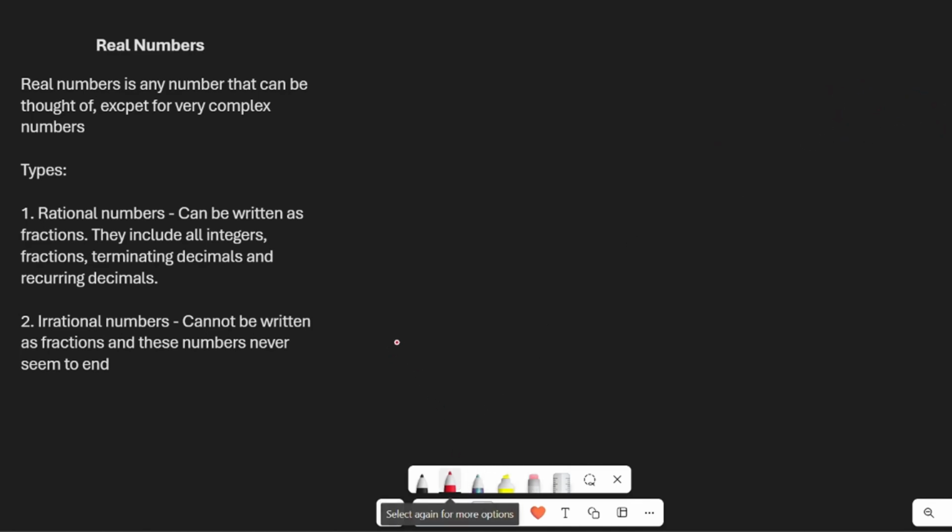So this can go on to even something like pi. If you know what pi is, then you know that this number always continues to increase and increase, never seems to change, and never seems to stop at any point. And so this will be counted as an irrational number.